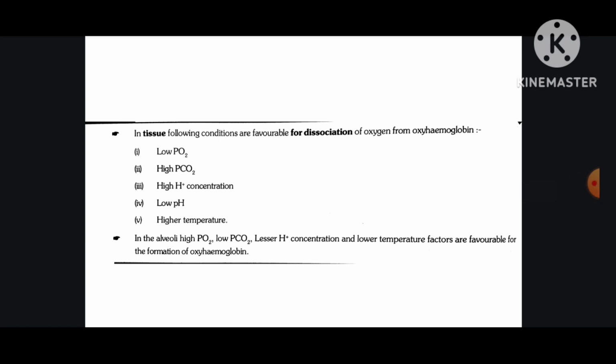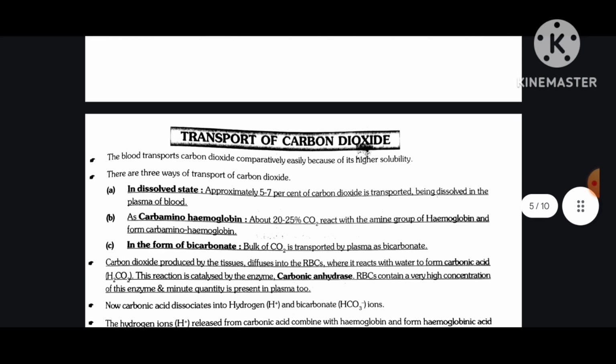In tissue, the following conditions are favorable for dissociation of oxygen from oxyhemoglobin: low PO2, high PCO2, high H plus concentration, low pH, and higher temperature. In the alveoli, high PO2, low PCO2, lower H plus concentration and lower temperature are the factors favorable for the formation of oxyhemoglobin.